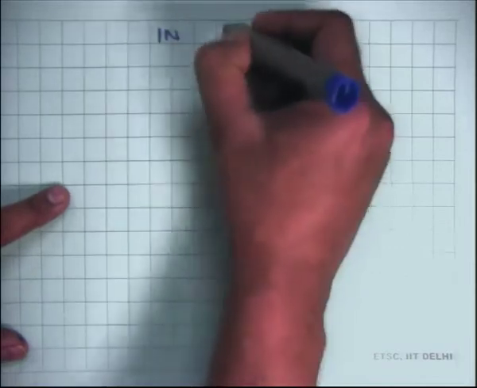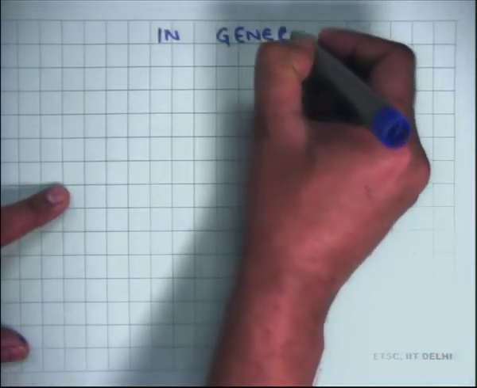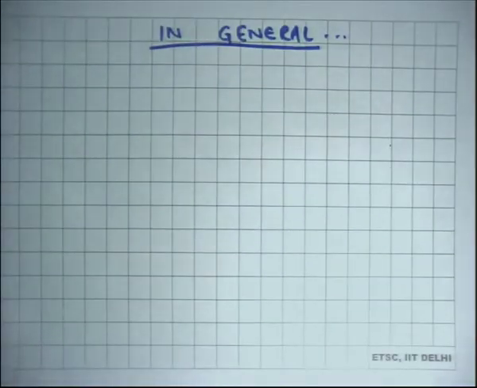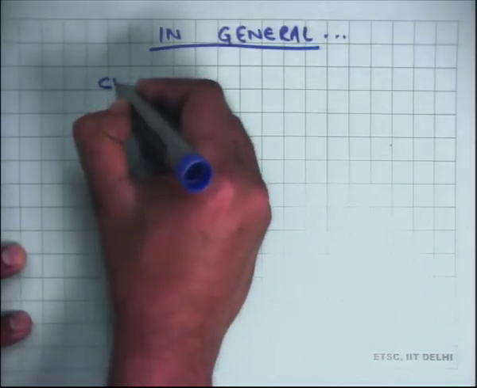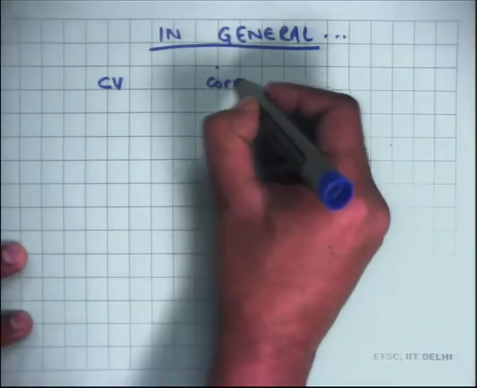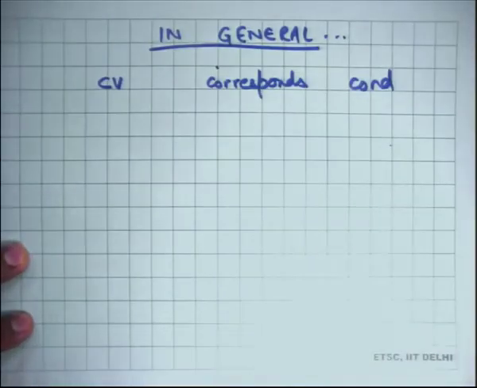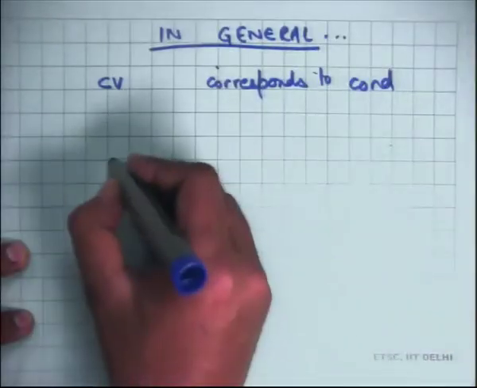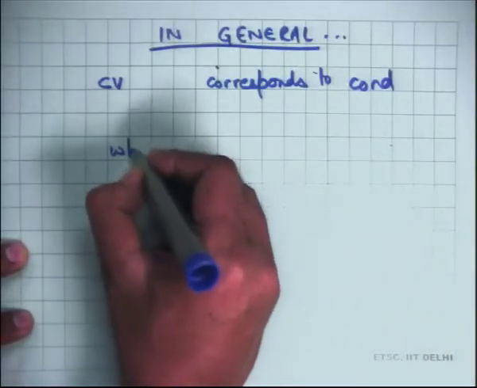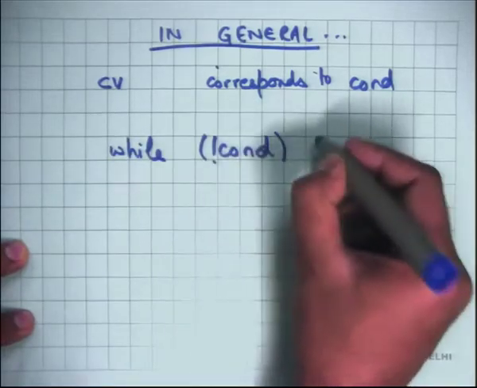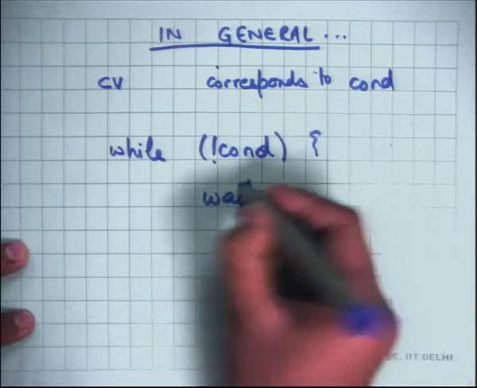Right, so this is a very common pattern. Let's understand how a condition variable is used in general. I have taken a producer consumer example to illustrate how condition variables are used, but in general, a condition variable CV corresponds to some condition, let's say cond. You would typically want to check the condition in some kind of a loop: while not cond, you will wait on CV.